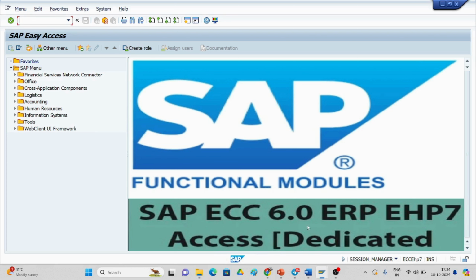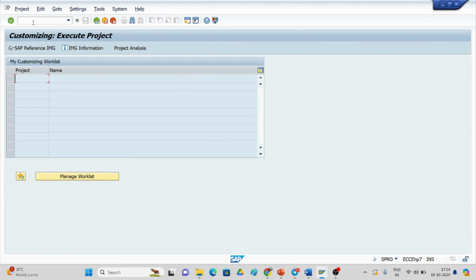If you go and see here, this is the SAP screen. We'll go to SPRO, /n SPRO, the SAP IMG screen.